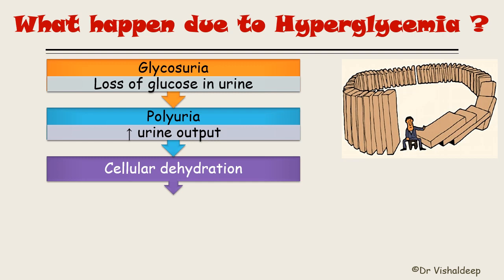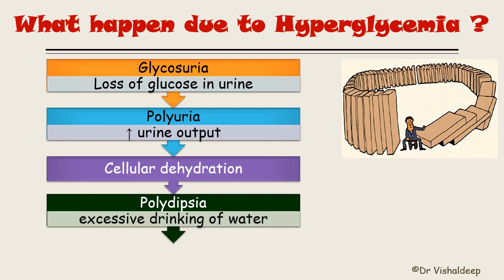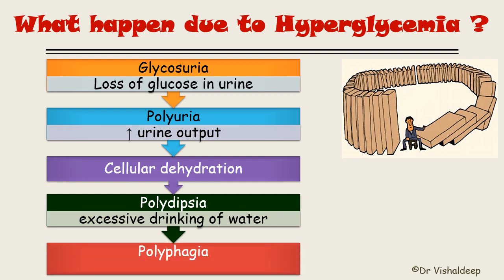Third one is the cellular dehydration and polydipsia. Polydipsia means increased drinking, excessive drinking of the water. And the last one is polyphagia. Now what is the meaning of polyphagia? That is excessive eating. So these are the list of the consequences that occur in hyperglycemia. Now let's learn how these consequences take place, means how the hyperglycemia will lead to glycosuria, polyuria, cellular dehydration, polydipsia and polyphagia.